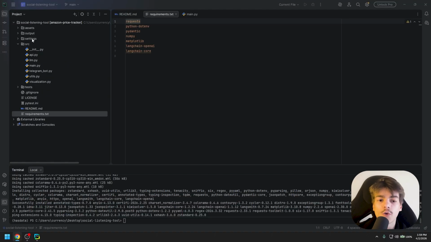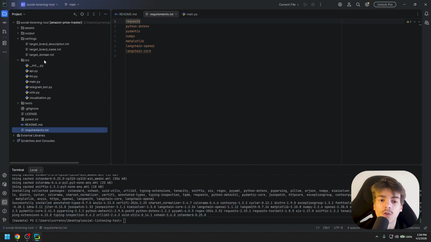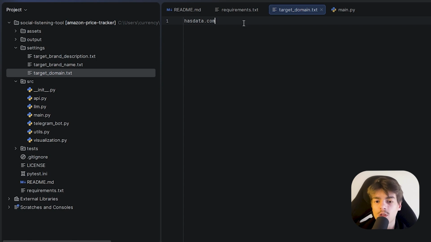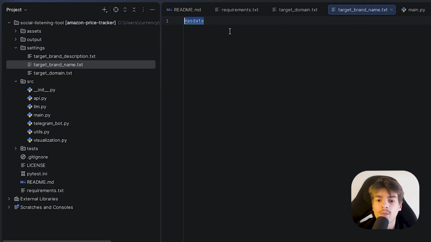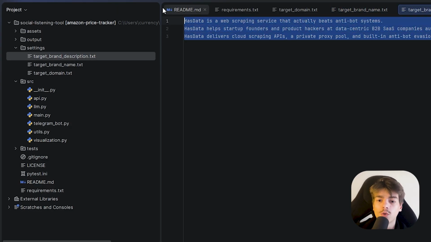Okay, so I made it easy for you to change the settings and track any brand you want. We're gonna start with the target domain. This is the domain you want to track. I want to track our own brand, so I put the domain hasdata.com. Next, you want to change the target brand name, and I put it to hasdata. And you want to include a short description about your brand in the target brand description.